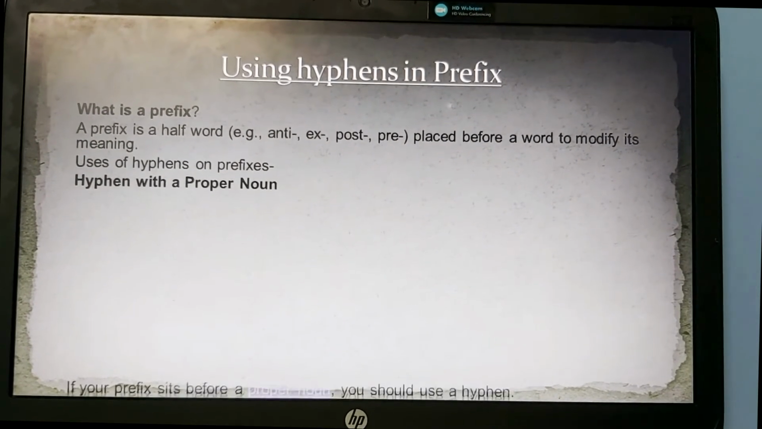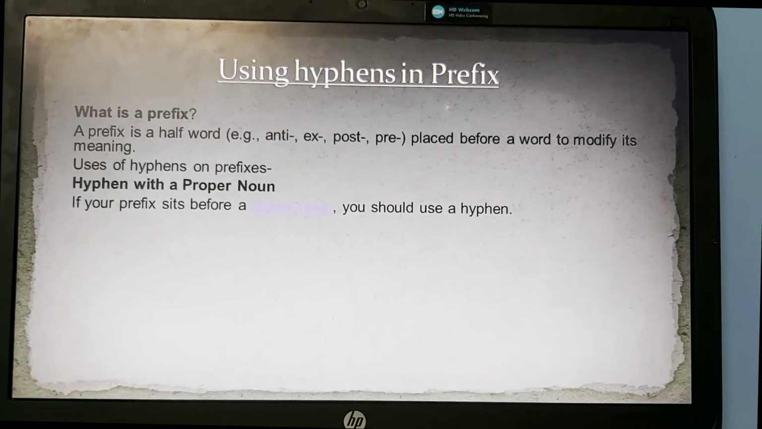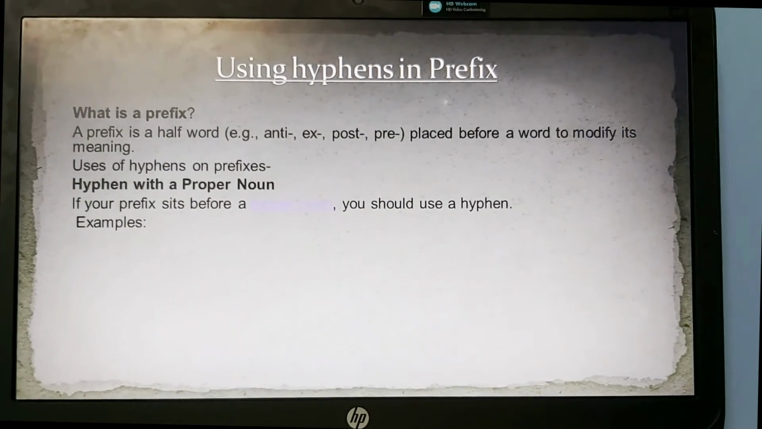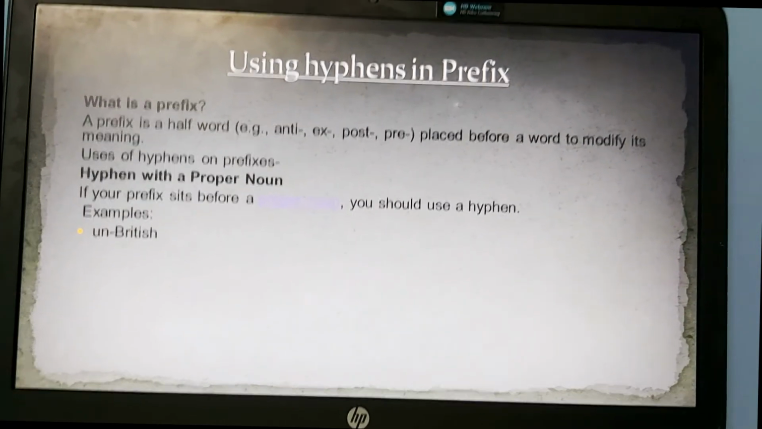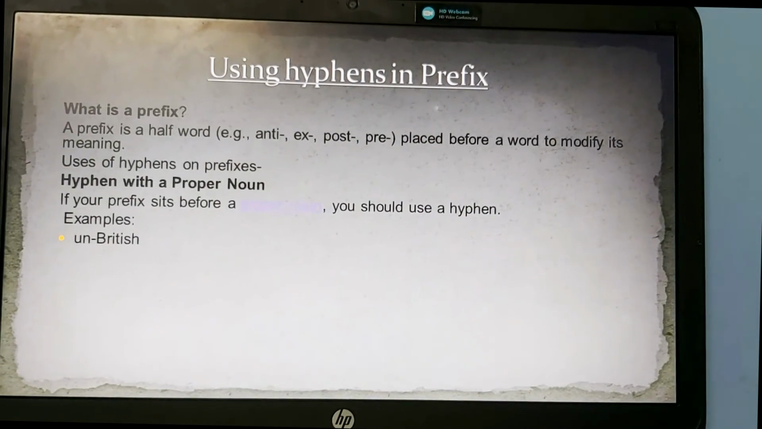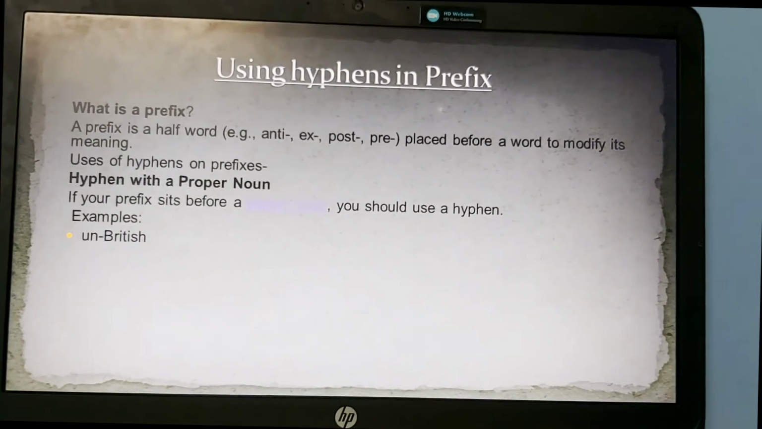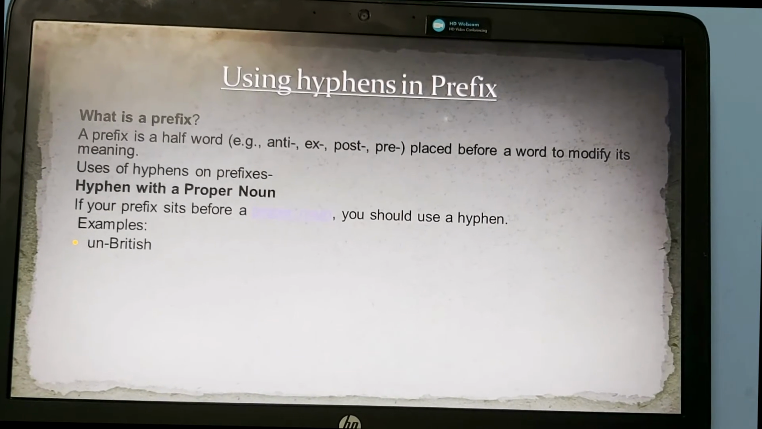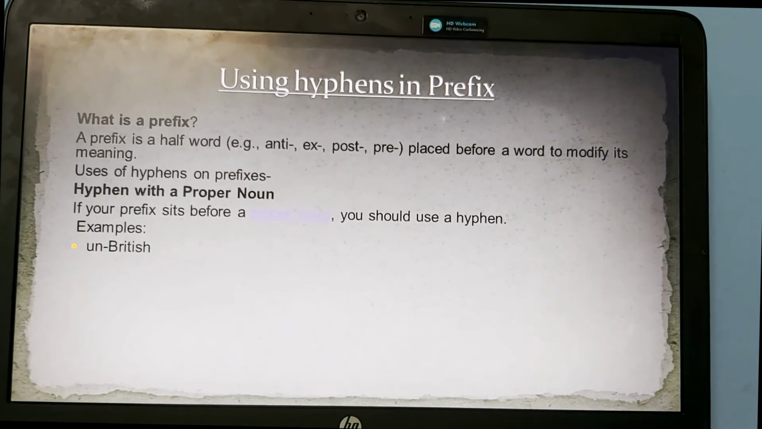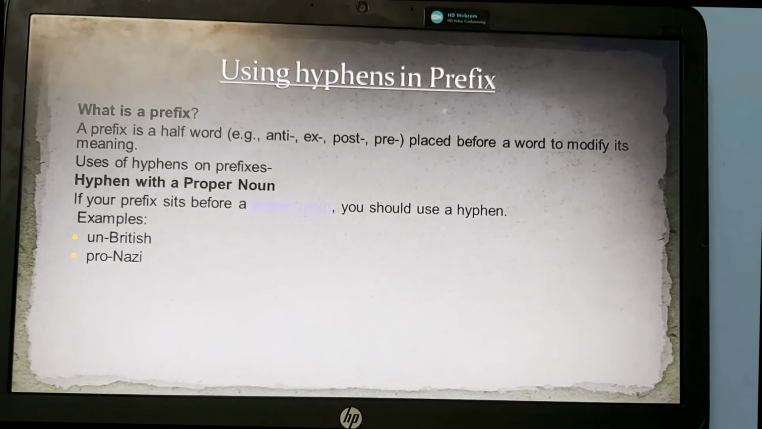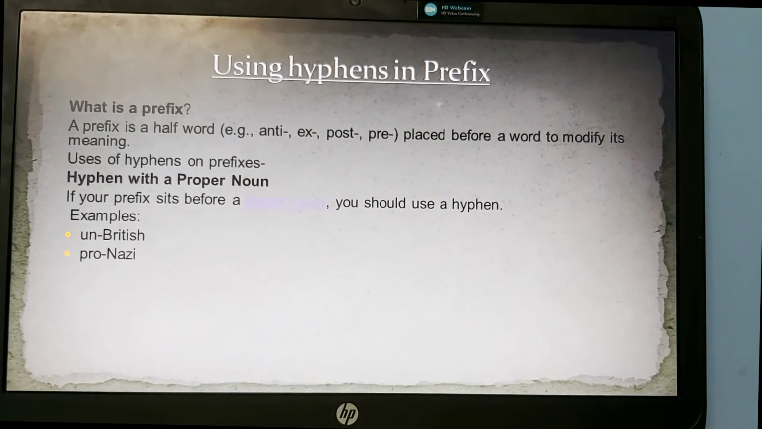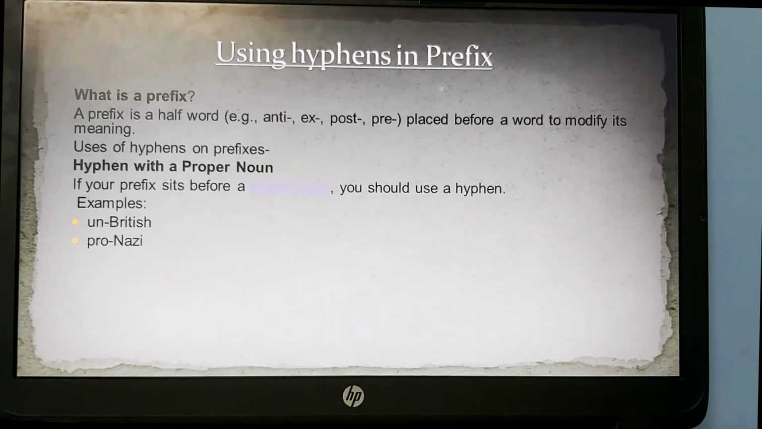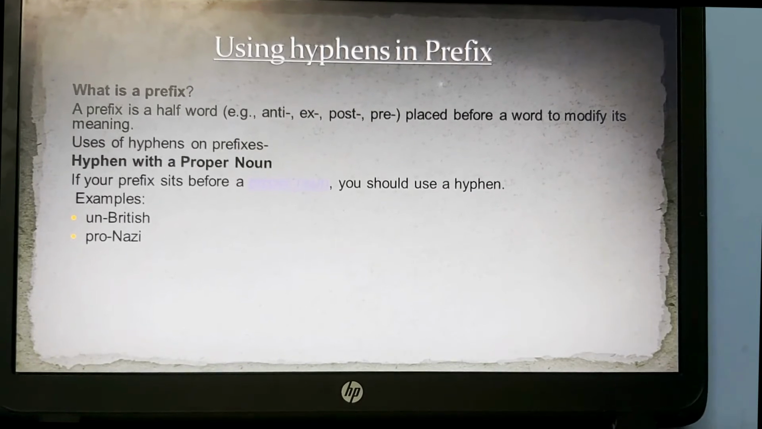Hyphens with a proper noun. If your prefix sits before a proper noun, you should use a hyphen. Like un-British. British is a proper noun. So if a prefix is added before a proper noun, it is better to use a hyphen. Next, pro-Nazi. Nazi is a proper noun. If pro or a prefix is added to it, we have to use a hyphen.